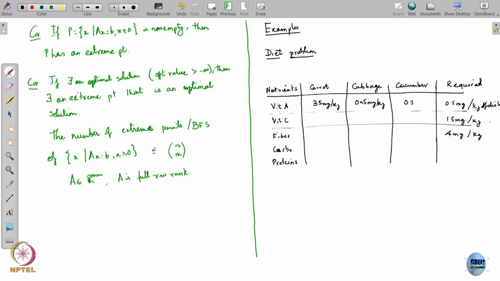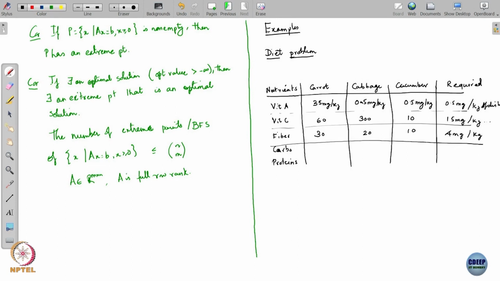Cucumber has also 0.5 milligrams per kg. The vitamin C is similarly 60, here say 300, and say 10. Fiber, carrot has say 30, this is 20, and this is 10. Let us ignore the carbohydrates and proteins for the moment.